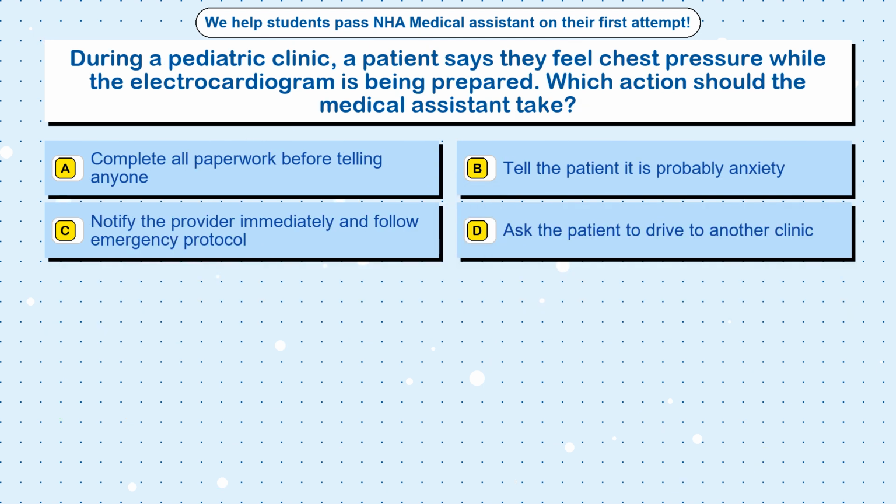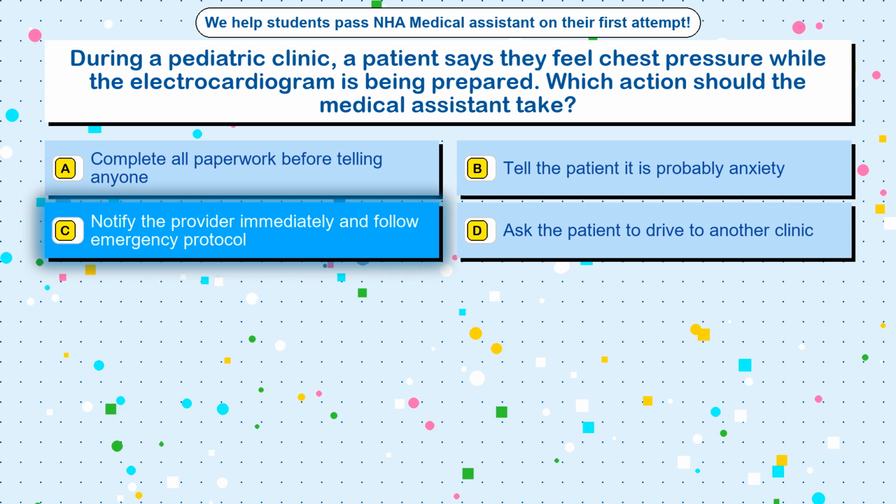Question 48. During a pediatric clinic, a patient says they feel chest pressure while the electrocardiogram is being prepared. Which action should the medical assistant take? Option A. Complete all paperwork before telling anyone. Option B. Tell the patient it is probably anxiety. Option C. Notify the provider immediately and follow emergency protocol. Option D. Ask the patient to drive to another clinic. The correct answer is option C. Notify the provider immediately and follow emergency protocol.